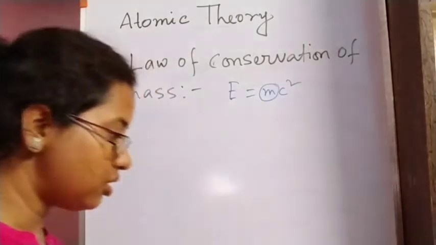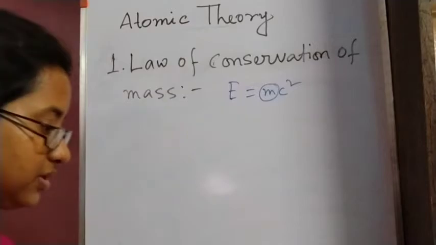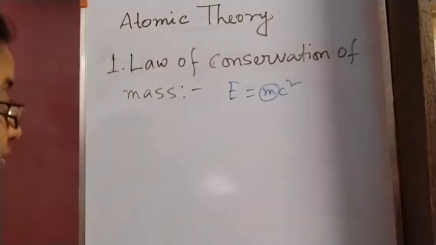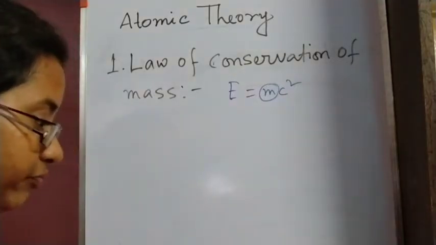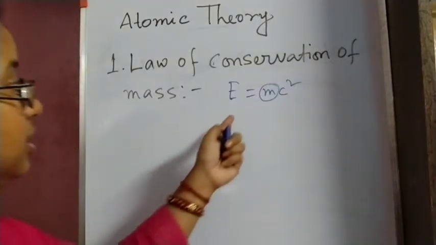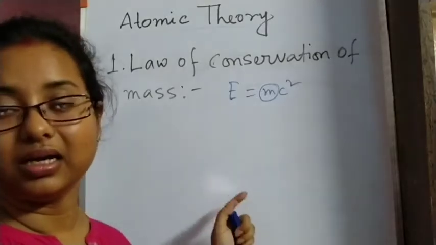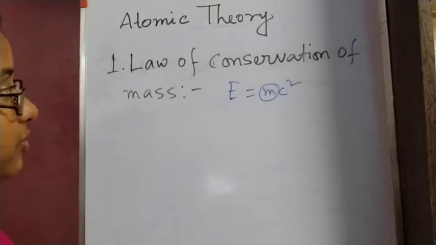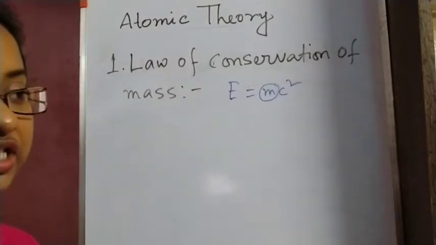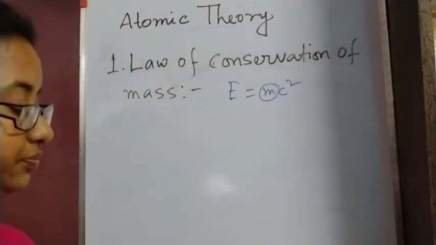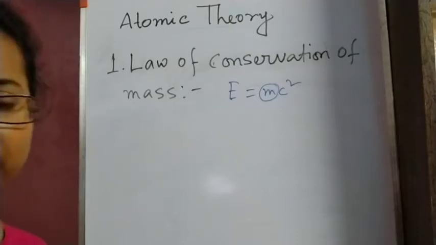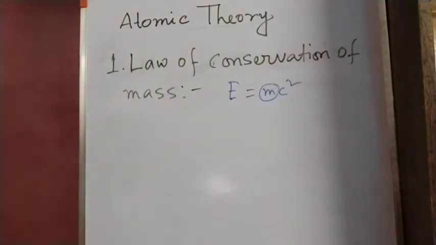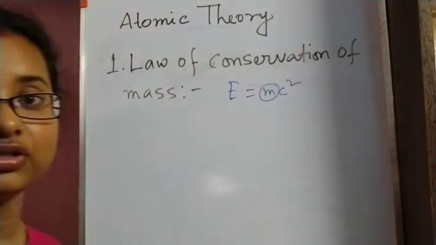So the sum total of mass and energy of a system always remains constant. That is the law of conservation of mass and energy. And this change of mass we can only understand in the reactions where there is a very huge change in mass, that means in radioactive reactions.